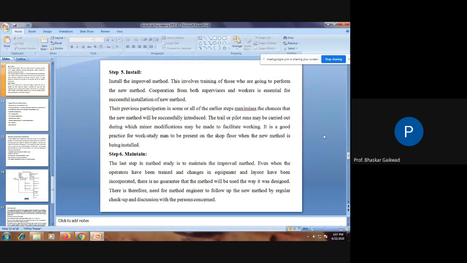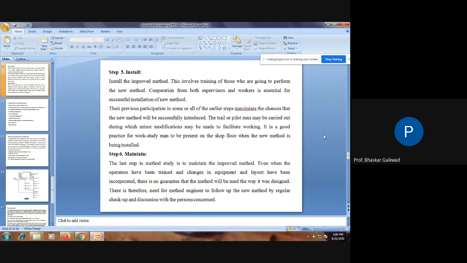Sometimes what you have designed on paper, after installation, is not the same on the shop floor. So in order to get a guarantee about the new methods, method study engineers frequently go to the shop floor and study the installed methods. If there are any problems, we can go for feedback and improvement over these methods.